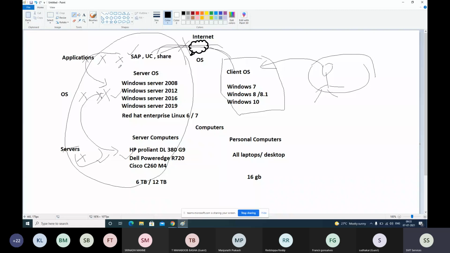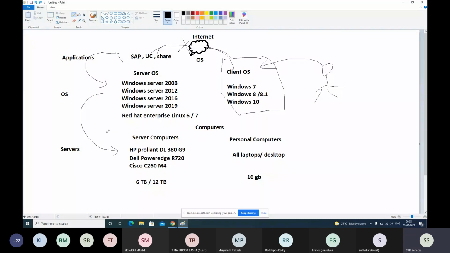If SAP is running, we call it SAP server. If a SharePoint application is running, SharePoint server. If Java is running, Java server. If a database is running, SQL server, Oracle server, like that. If a website is running, web server. Like that, this total layer will be called a server. But it is a physical server here, compared to yesterday's terminology, when we were talking about virtual machine, virtual computer. This is a physical computer, physical server.